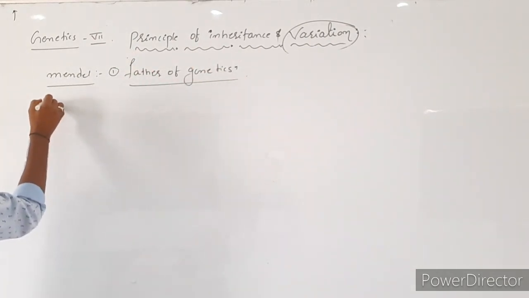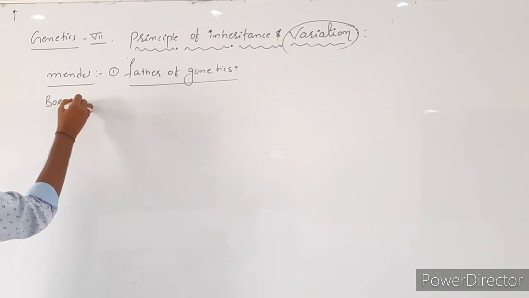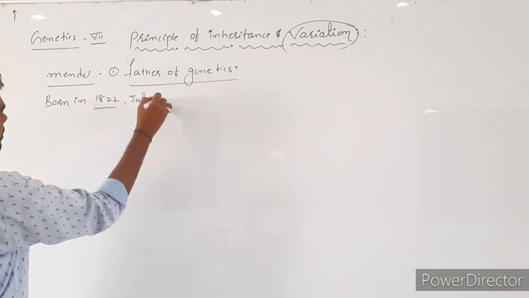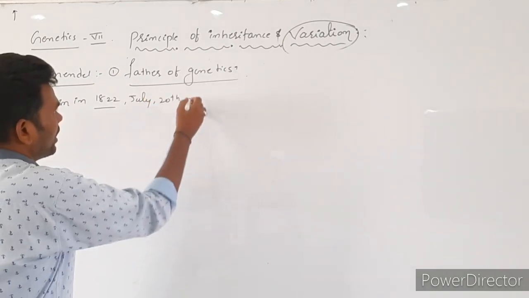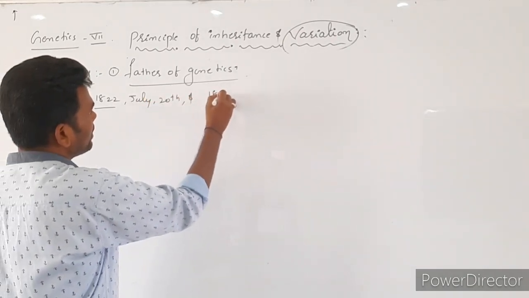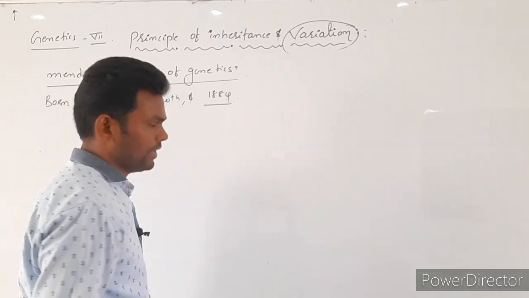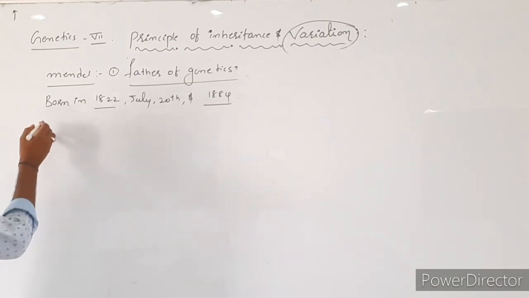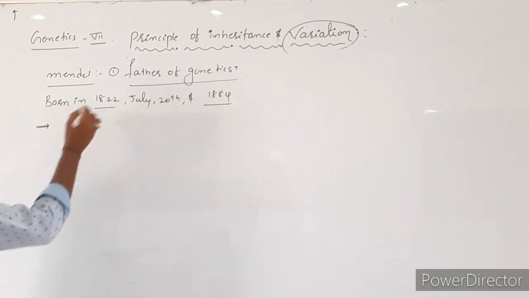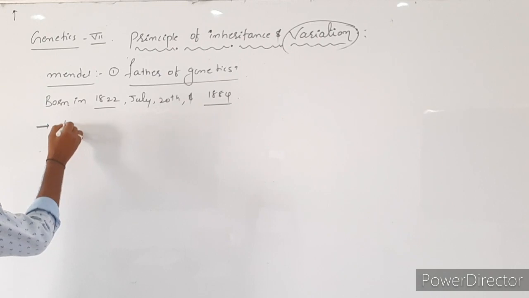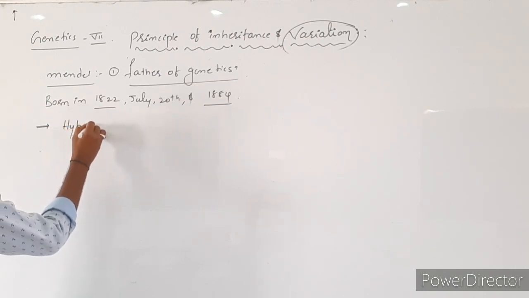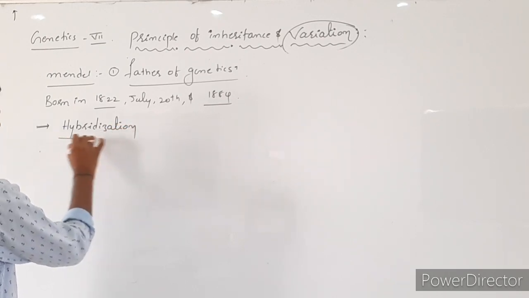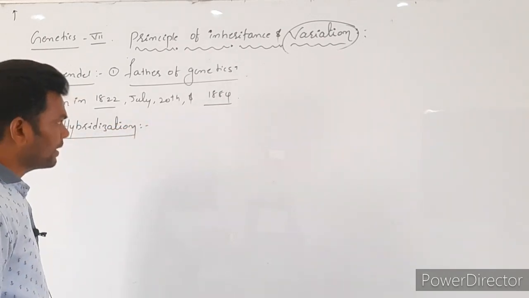He was born on 1822 July 20th, and he died in 1884 due to kidney failure. Next, the scientist is very famous for genetics because he did the hybridization technique. We will discuss what hybridization is in class.